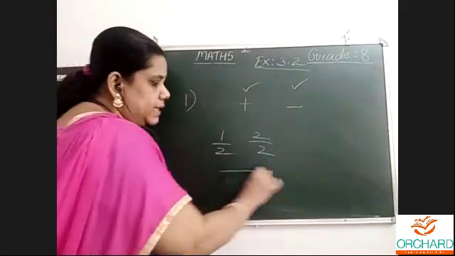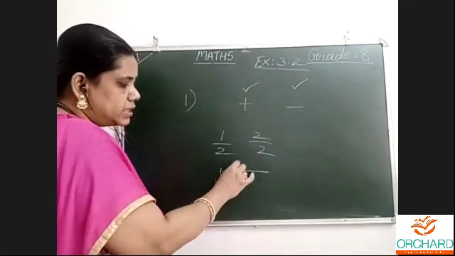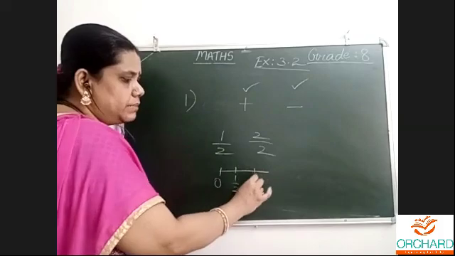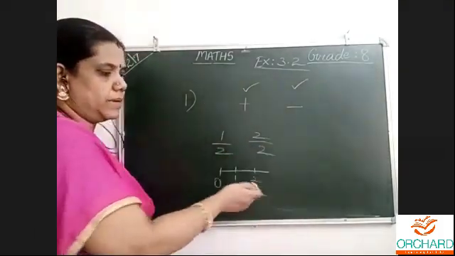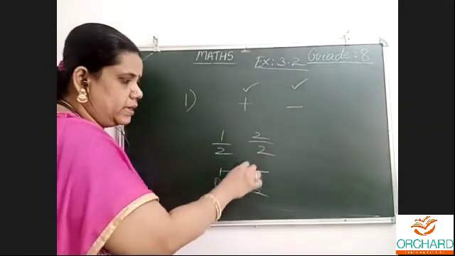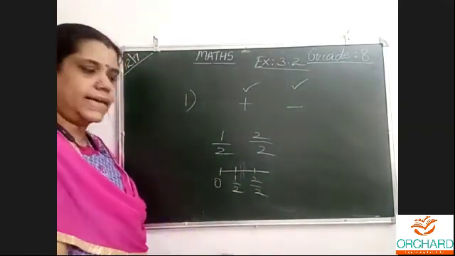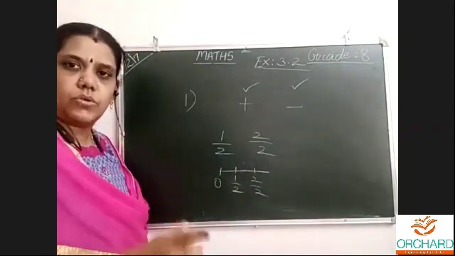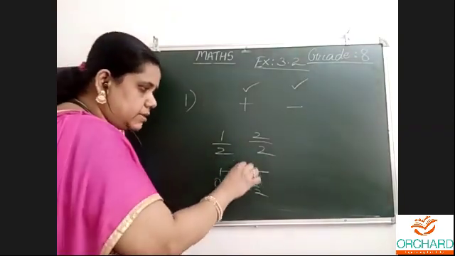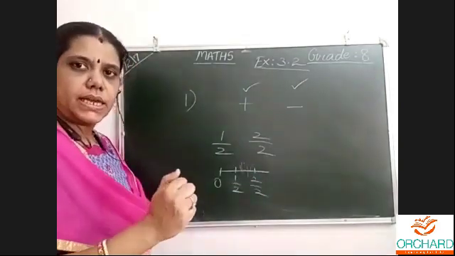See, normally in a number line, after 0, 1 by 2, next 2 by 2. You can say next number, no ma'am, there is nobody here, no one is sitting. Next seat you will say, but no, numbers are there. How is it there?